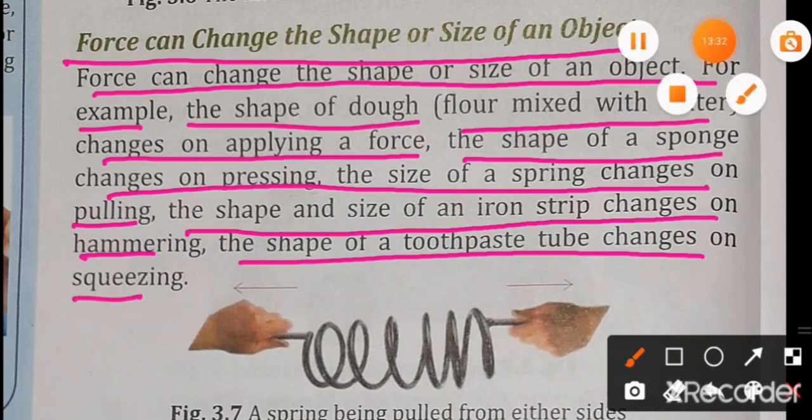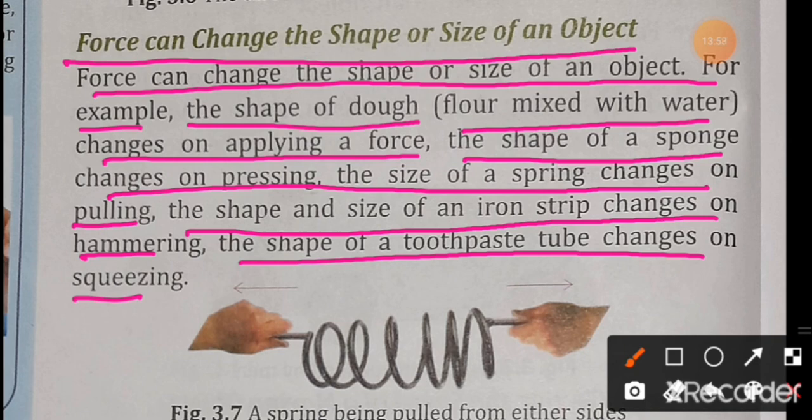Force can also change the shape or size of an object. Like when we apply force on dough, that means the flour which is mixed with water, its shape changes. When we press the sponge, its shape also changes, and when we pull the spring, its shape and size also change, and when we squeeze the toothpaste, its shape also changes.